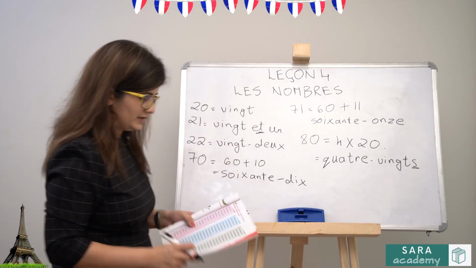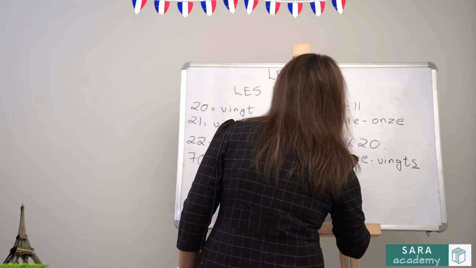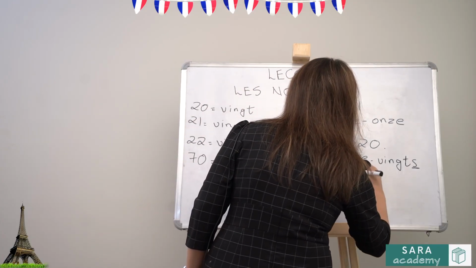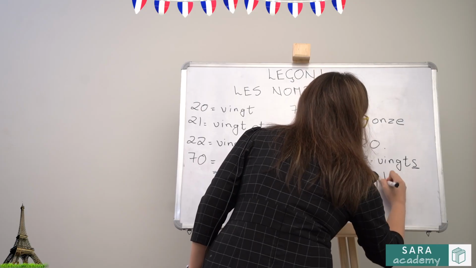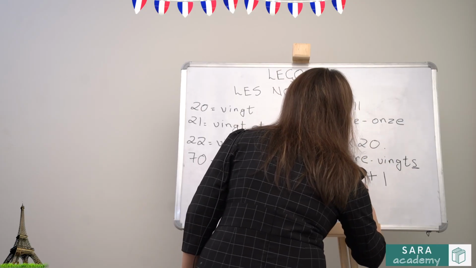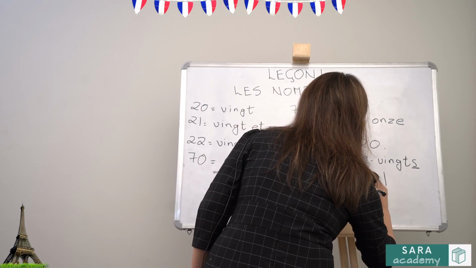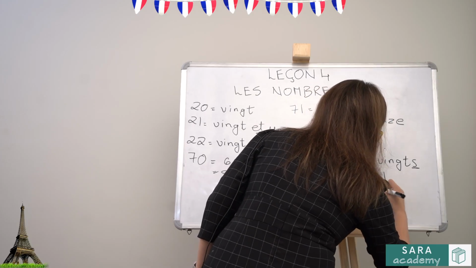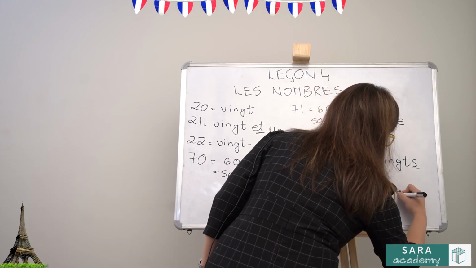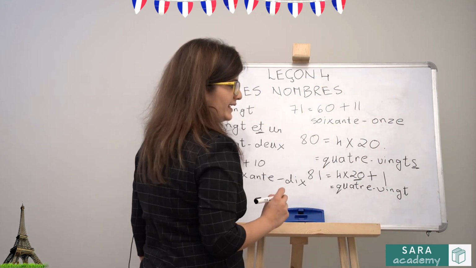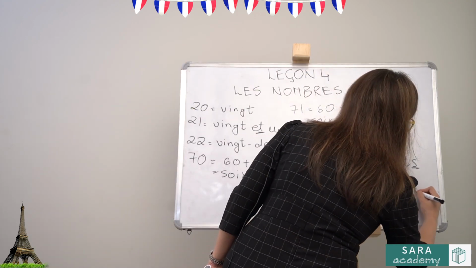Then 81 will be 4 times 20 plus 1. So it will be quatre-vingt. This 20 will again be vingt without the S. This S only comes with 80 and 1 is un.